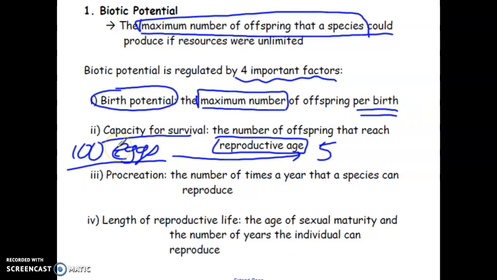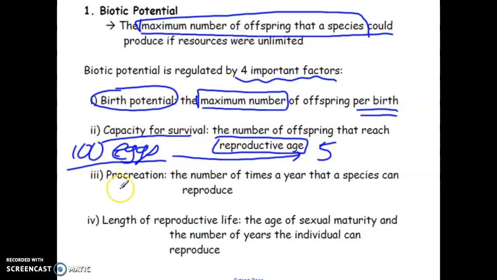It's saying, out of those that are born, how many actually go on to have babies of their own, right? So maybe in the elephant twin situation, one twin is too small and doesn't survive, and isn't able to have an elephant baby of its own. So it's important to consider not only how many, but what the survival rate is.